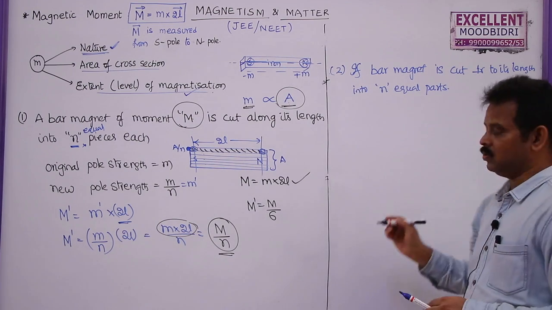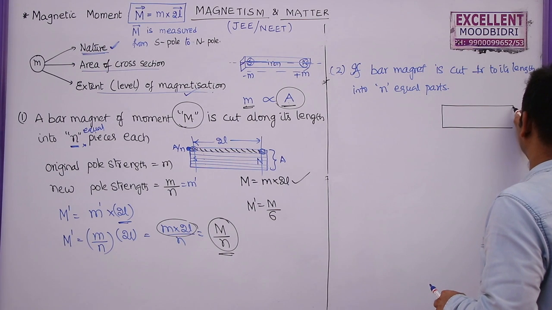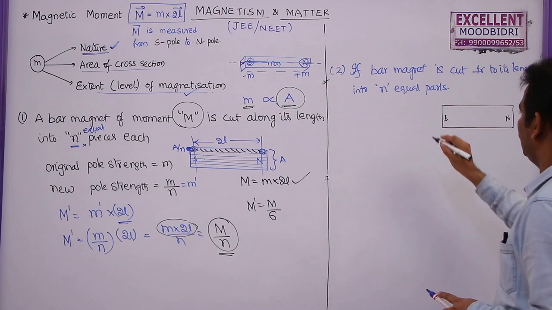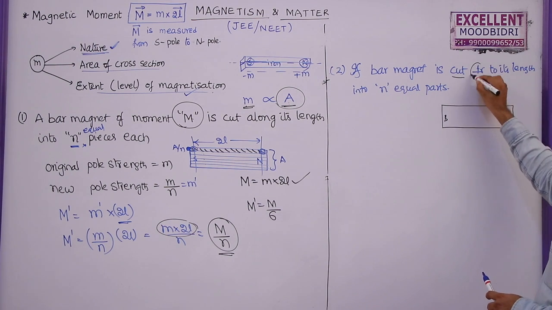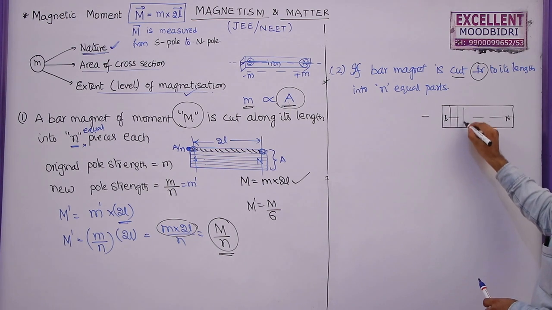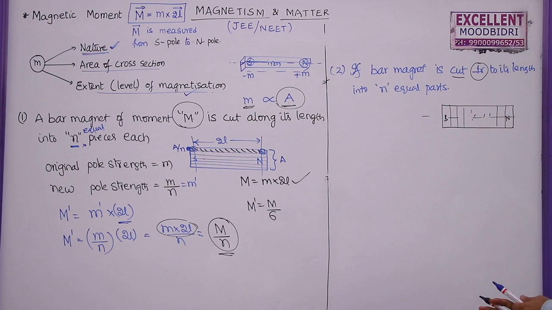So here I am going to write, this is the bar magnet, this is the south pole, this is the north pole. Now I am going to cut this perpendicular to its length. This is the length, so I am going to cut it perpendicularly. How many parts? I am going to divide it into n equal parts.